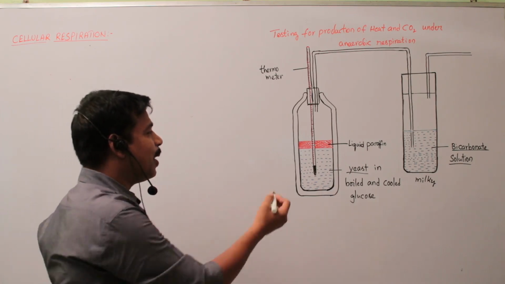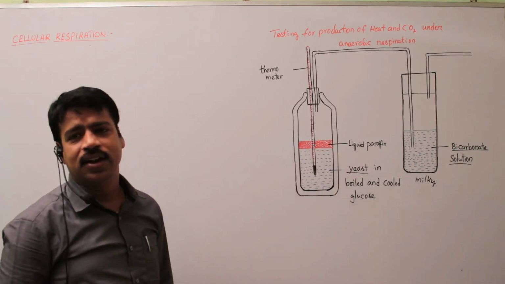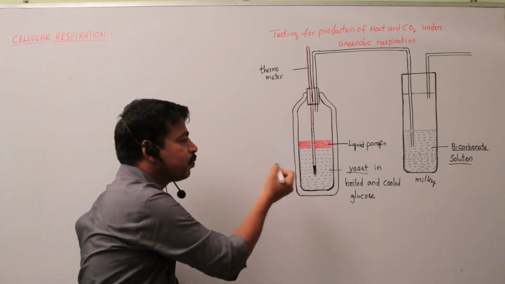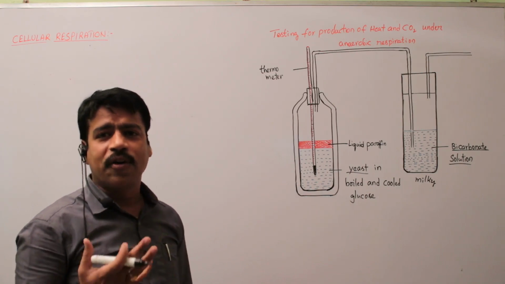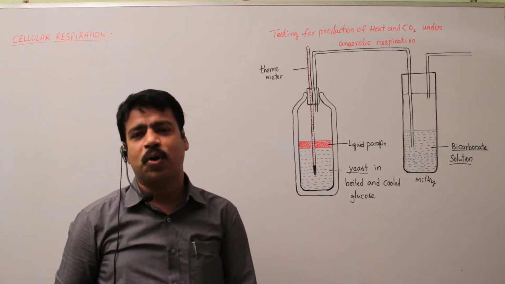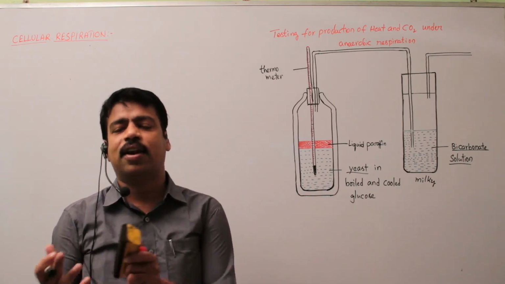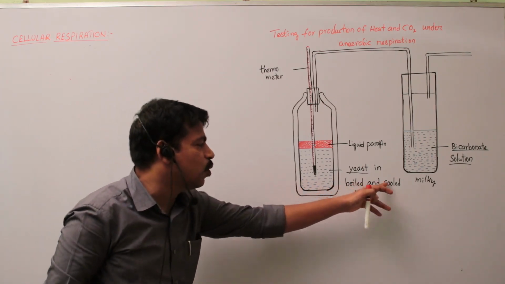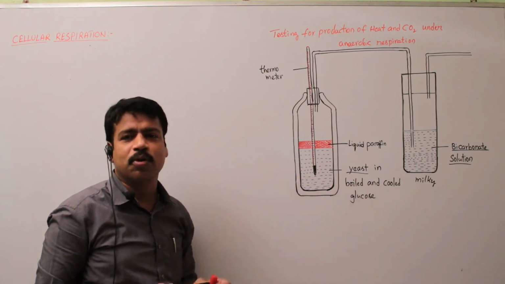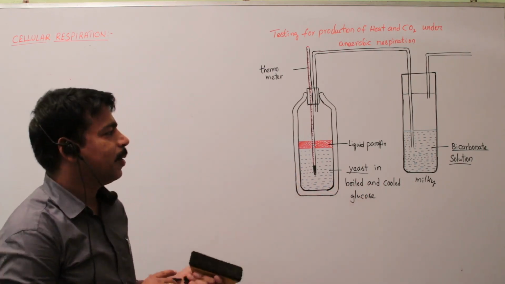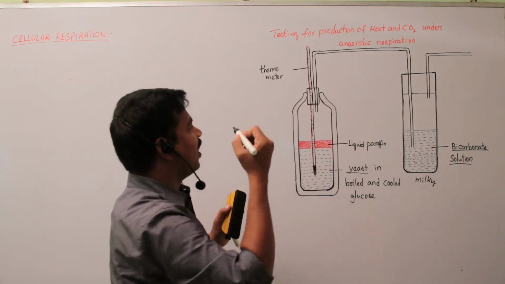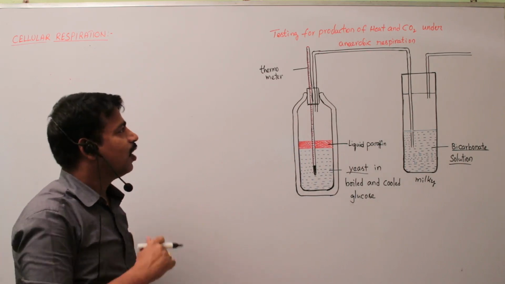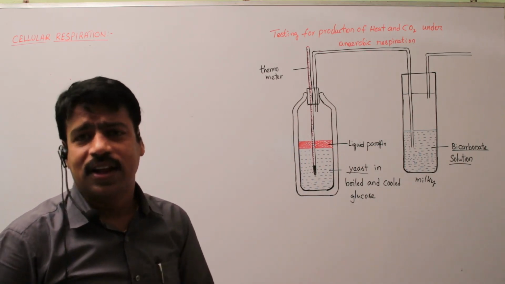And what is the importance of liquid paraffin? It cuts off the entry of oxygen into the glucose solution. And how can we remove oxygen from the glucose solution? By the heating and cooling method: by boiling and then cooling, the oxygen is removed from the glucose. These are the questions based on this diagram. Okay, so this is the topic, right? Thank you.